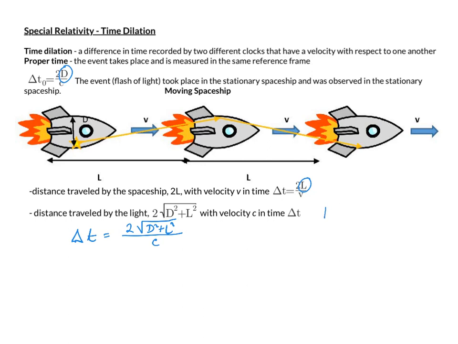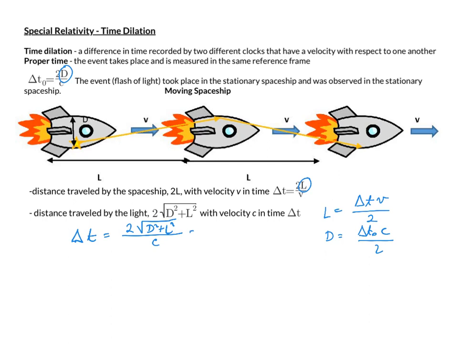L is going to be delta t times v divided by 2, and d was delta t naught times c divided by 2. So I'll square those two and plug them into the previous equation.